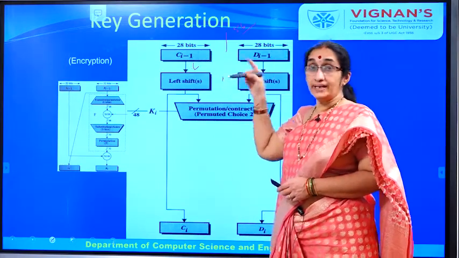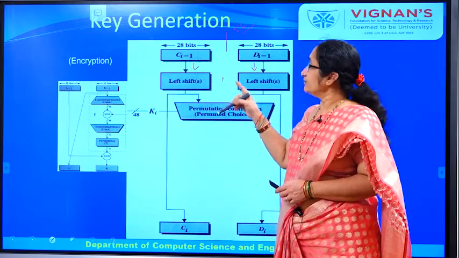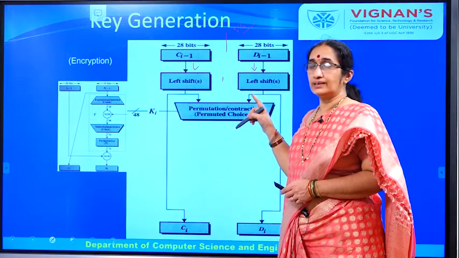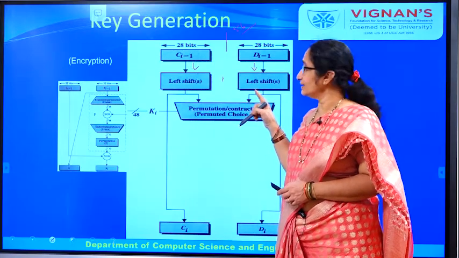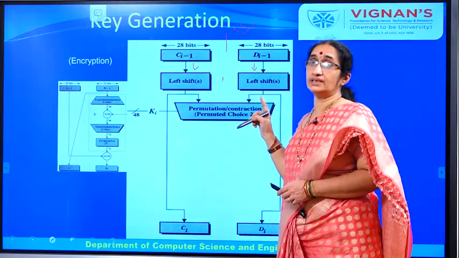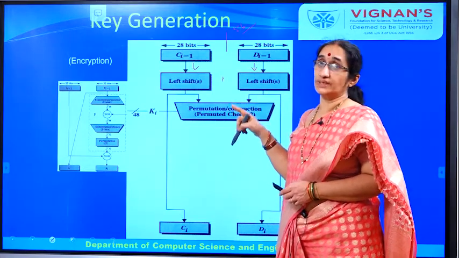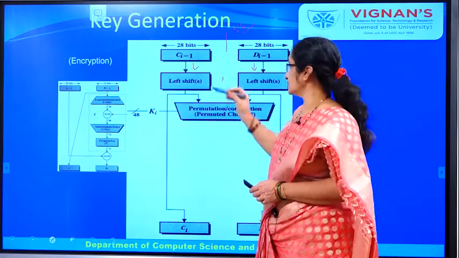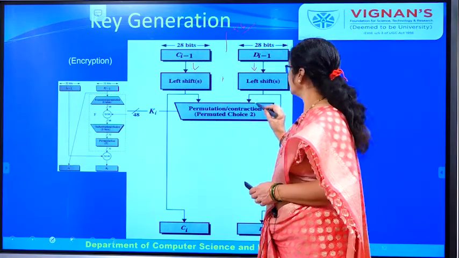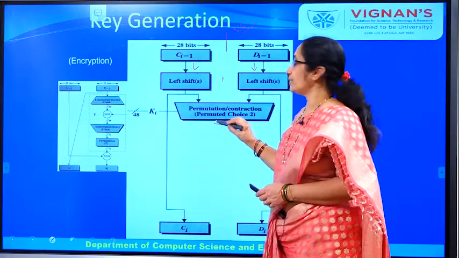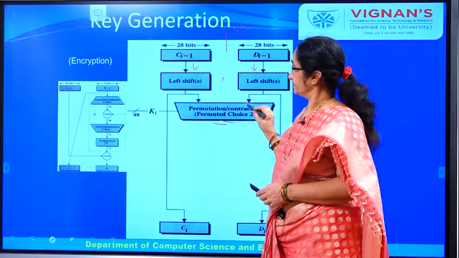Depending upon the round number, it will shift 1 or 2 bits. In round numbers 1, 2 and 9, it will shift 1 bit, and in the remaining 13 rounds, it will shift 2 bits to the left. The output of this left circular shift is sent into a permutation box, which we call permuted choice 2.